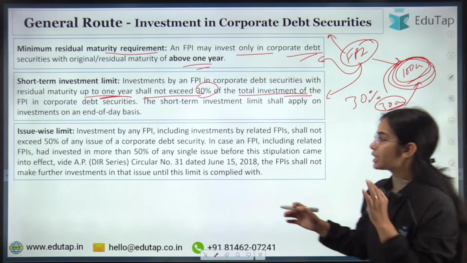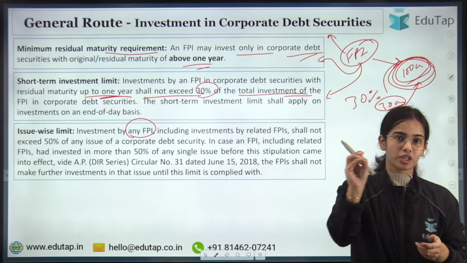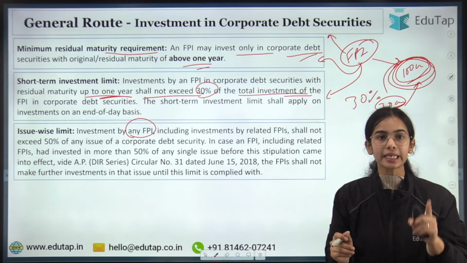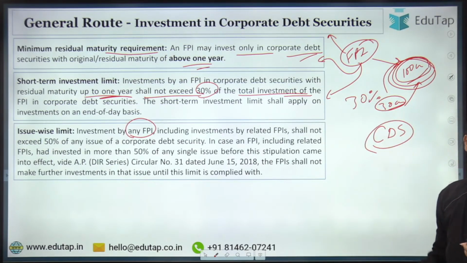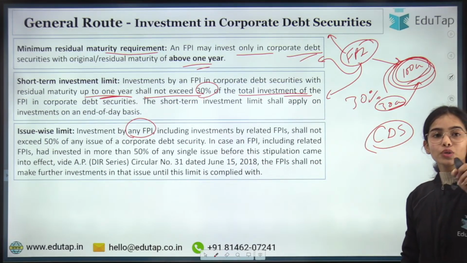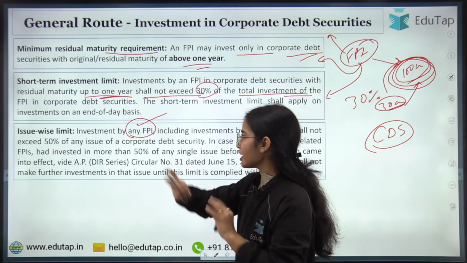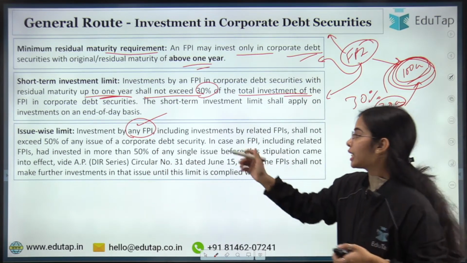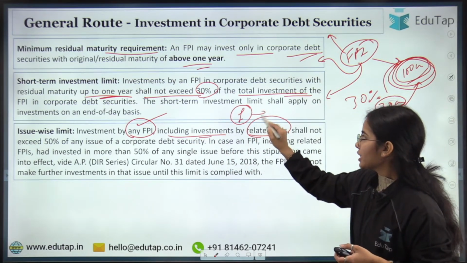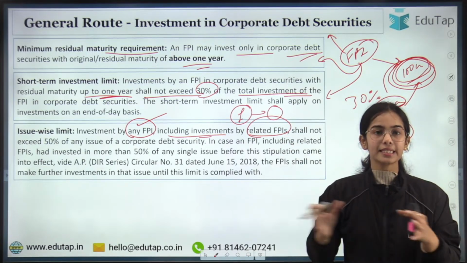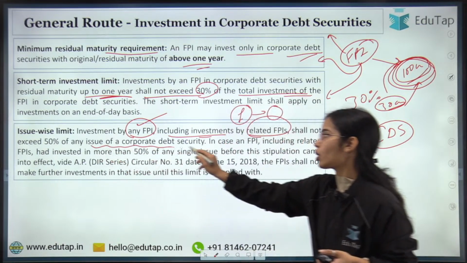Okay. Coming to issue-wise limit. The issue-wise limit is quite different from the security-wise limit. In the issue-wise limit, let's say a company is issuing the corporate debt security. In the single issue of the corporate debt security, a single FPI, including its related FPIs, its group FPIs, shall not exceed 50% of any issue of a corporate debt security.